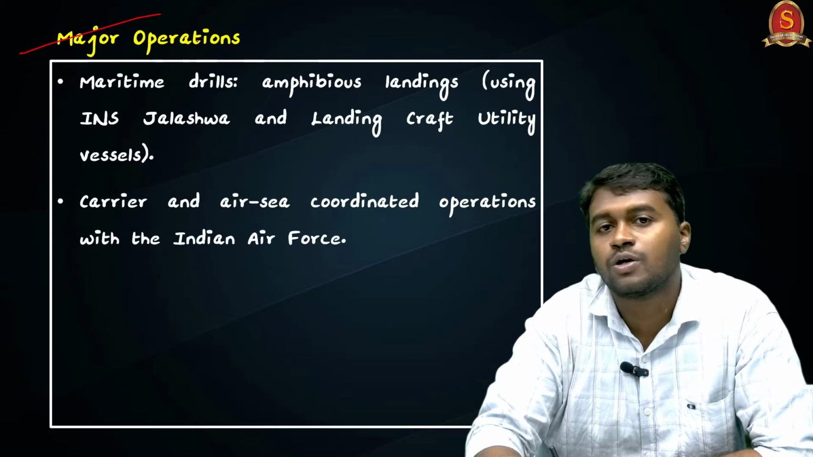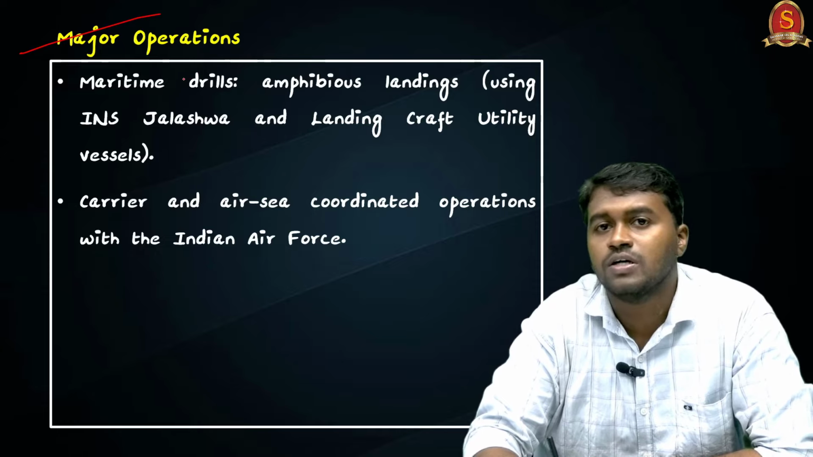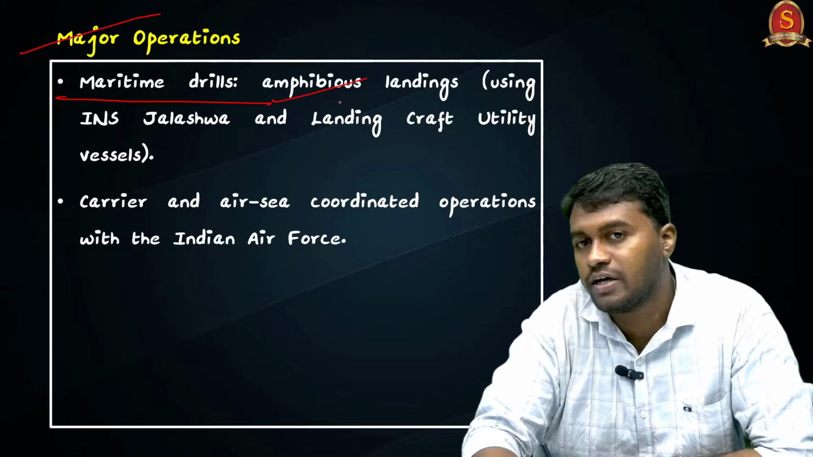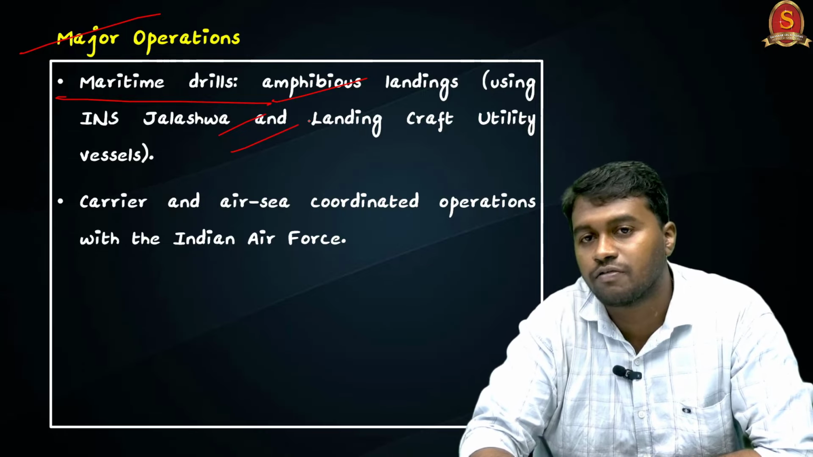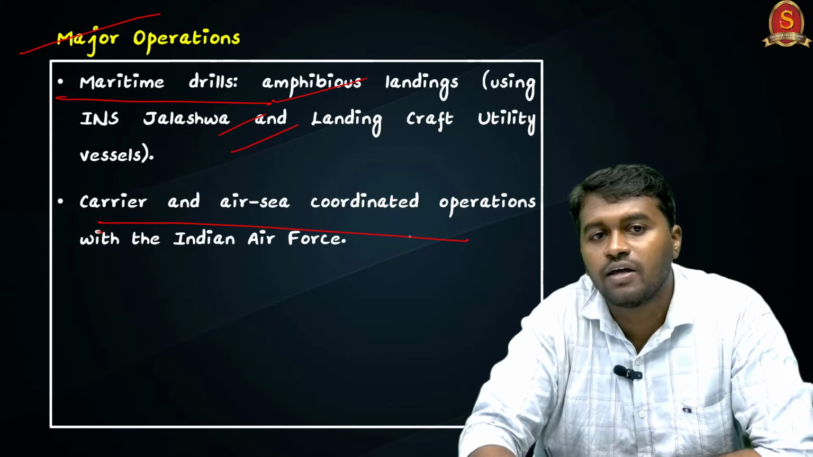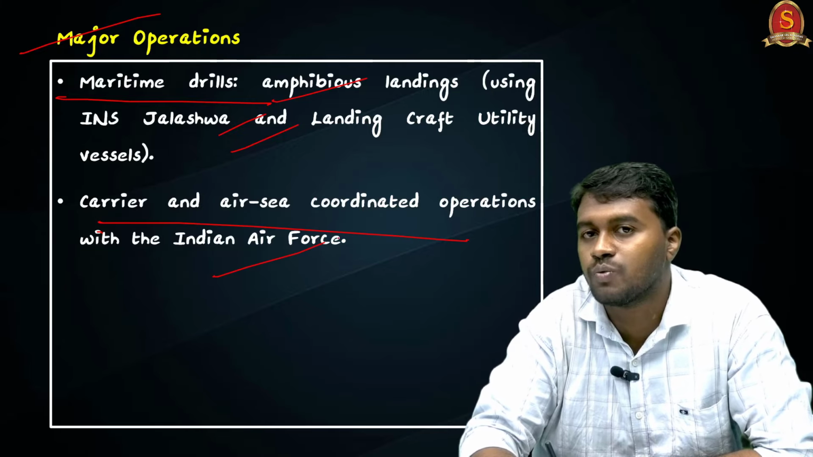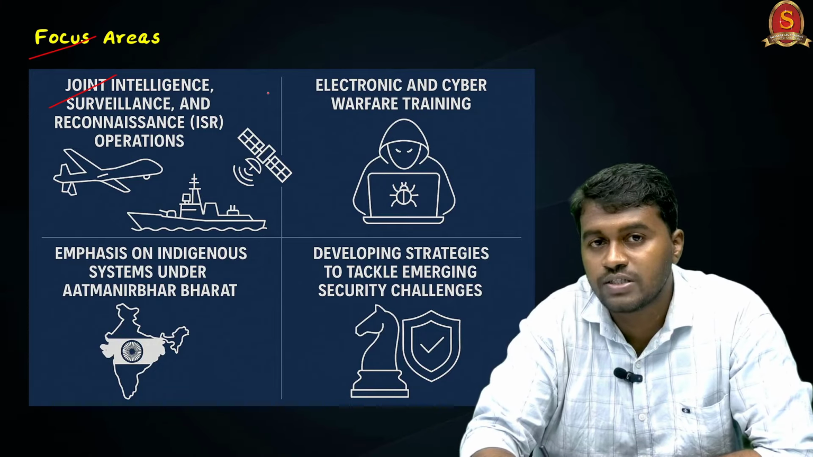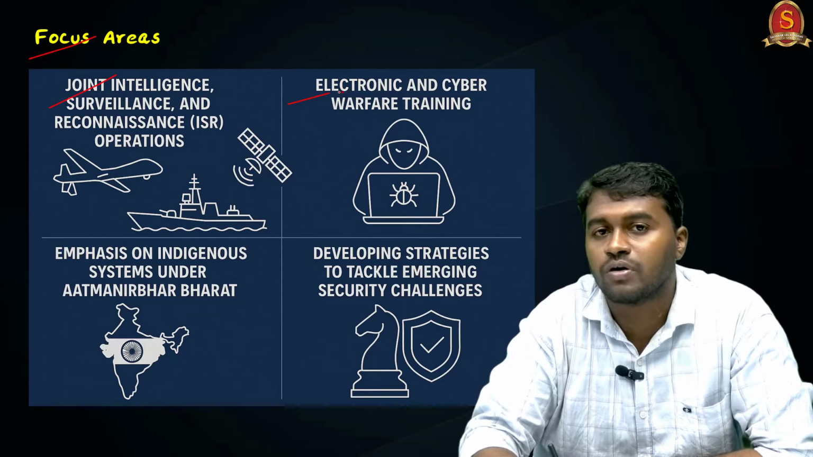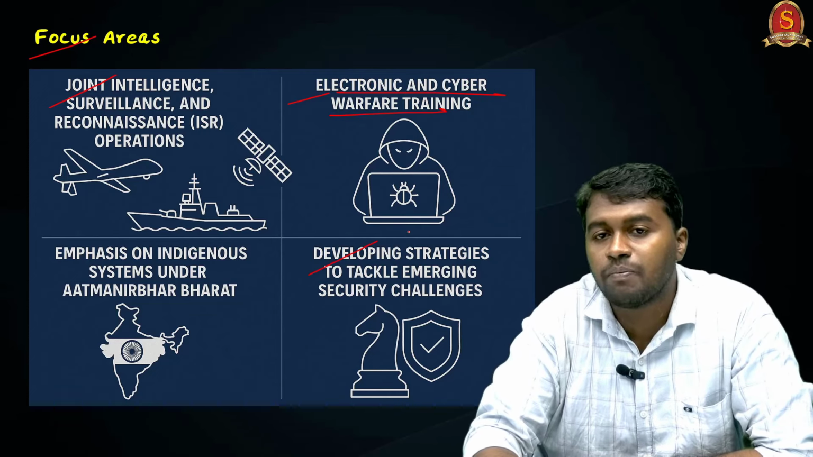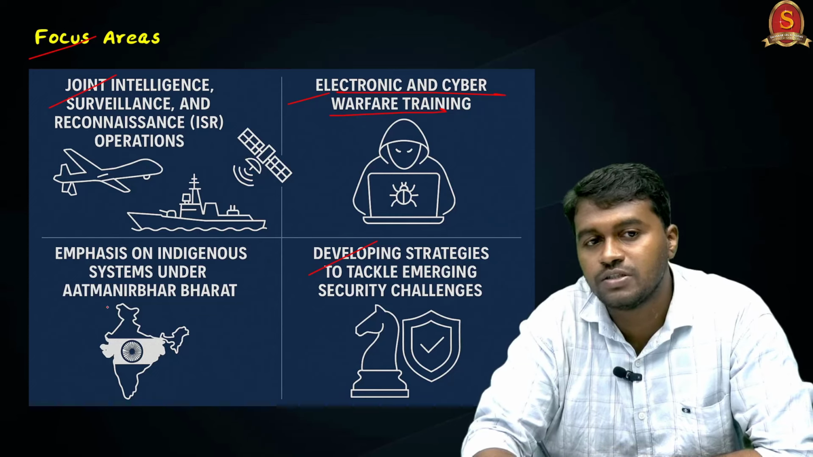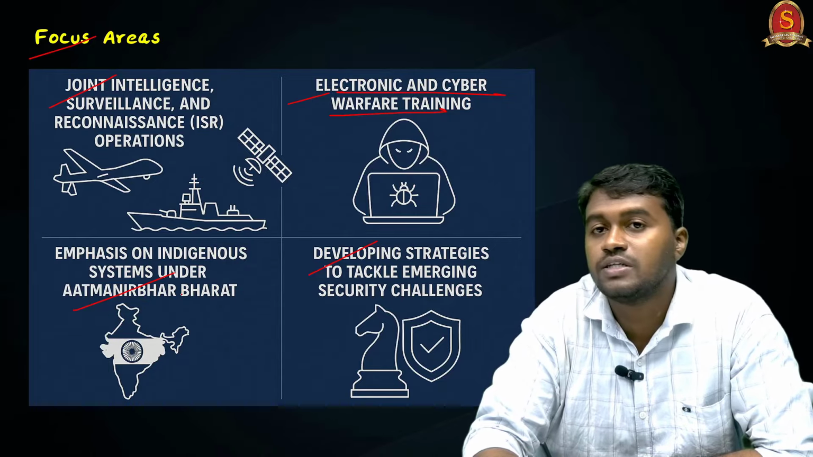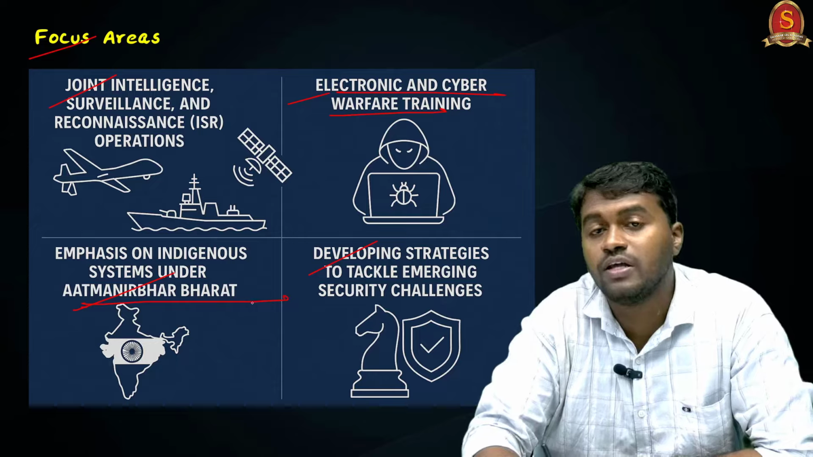And the next is the major operations under Trishul 2025. They focus on maritime drills such as amphibious landing exercises using INS Jalashwa and the landing craft utility vessel. Other exercises like carrier and air-sea coordinated operations with the Indian Air Force will also be conducted. The major areas of focus: first is joint surveillance and intelligence, with training for electronic and cyber warfare, developing strategies to tackle emerging security challenges, and emphasizing indigenous systems manufactured under Atmanirbhar Bharat.